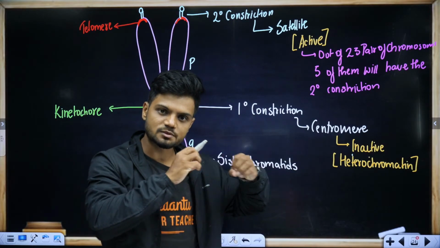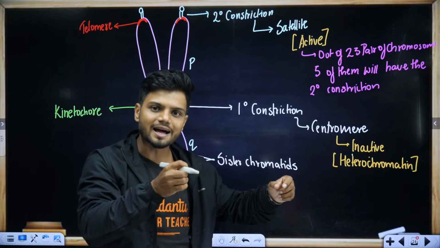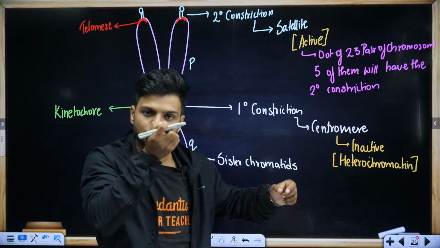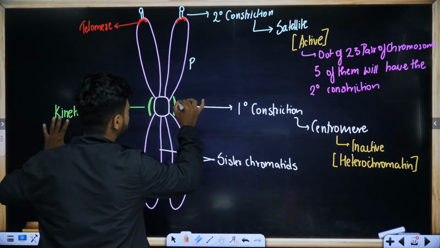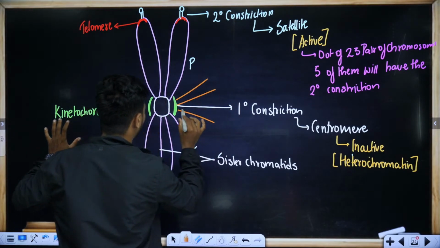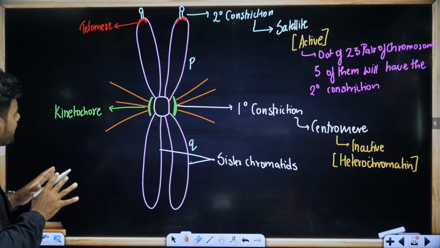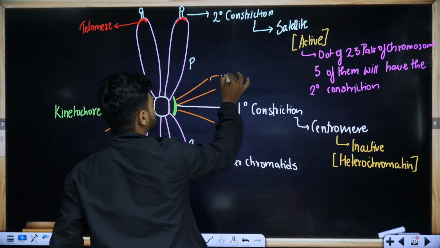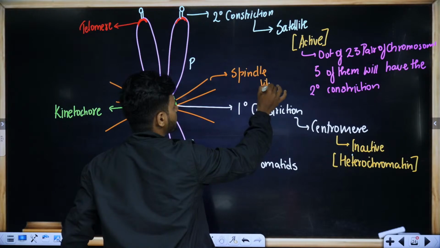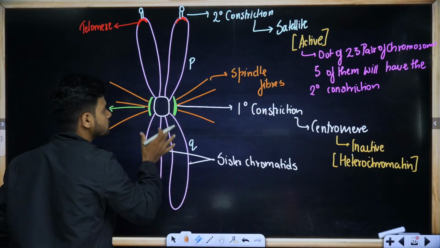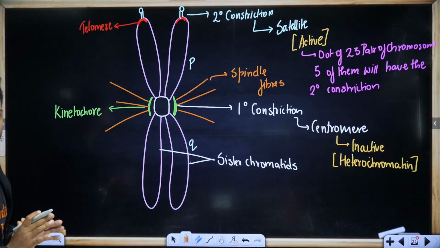And always remember, students, during cell division, chromosome splitting, centromere splitting, or homologous chromosome splitting, the point of attachment of the spindle fibers to the chromosome is always at the kinetochore. The spindle fibers will always attach at the kinetochore. That's how it works.